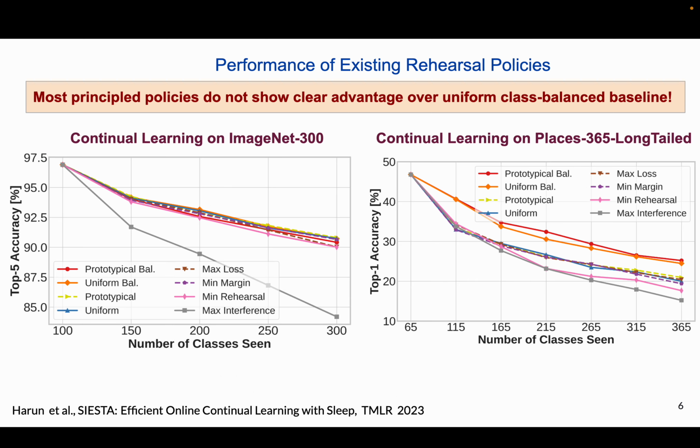In our TMLR paper, we studied several principled rehearsal policies in continual learning on an ImageNet subset and a long-tail dataset. We found that uniform balance selection outperformed more sophisticated policies. This is consistent with prior studies.